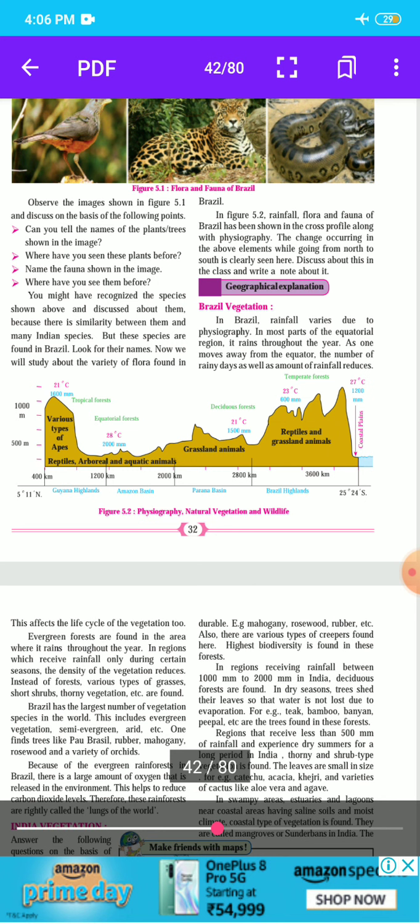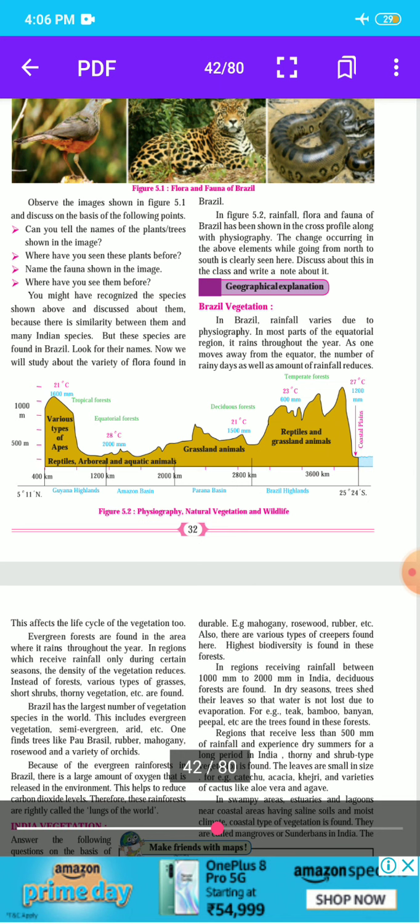Brazil has the largest number of vegetation species in the world. This includes evergreen vegetation, semi-evergreen, arid, etc. One finds trees like Pau Brasil, rubber, mahogany, rosewood and a variety of orchids.